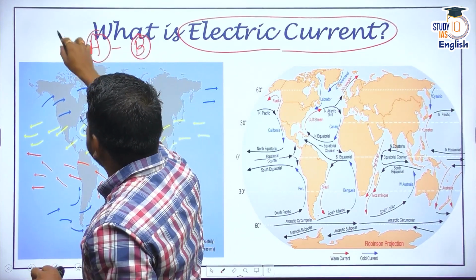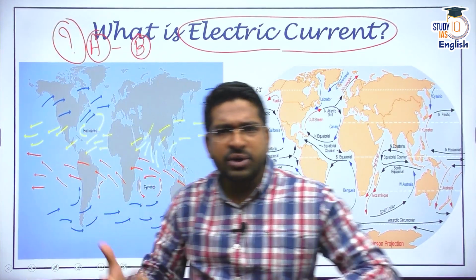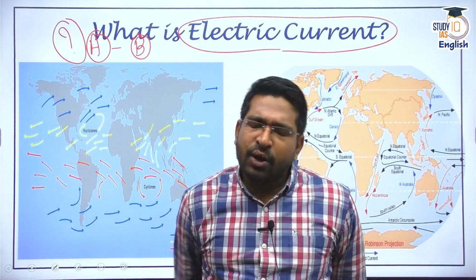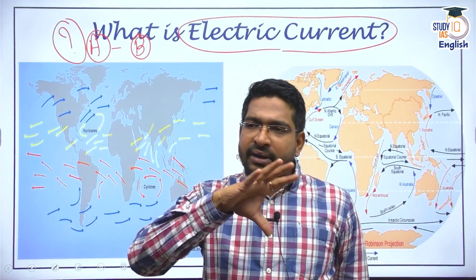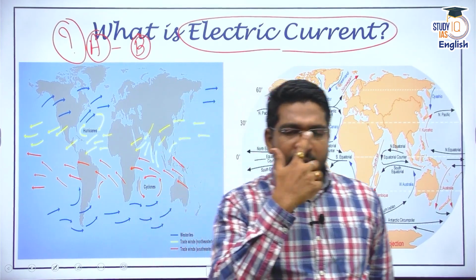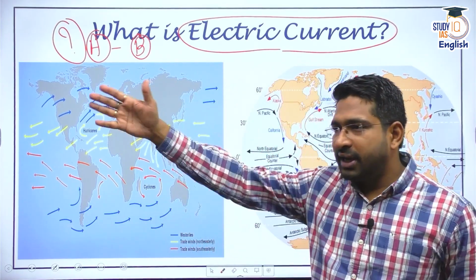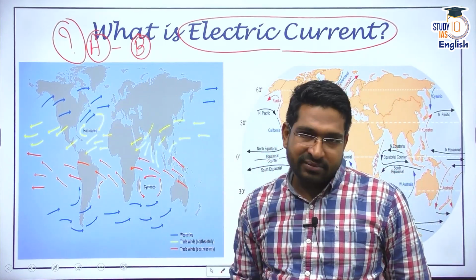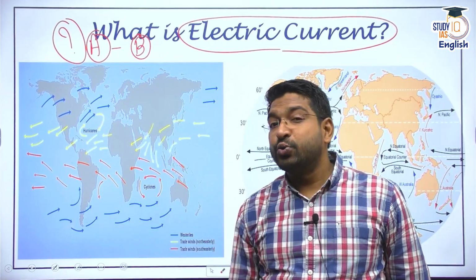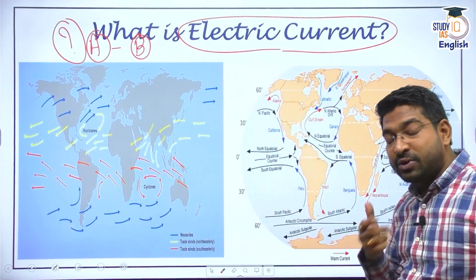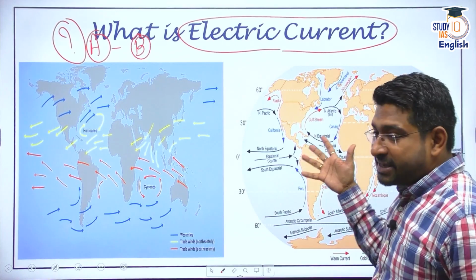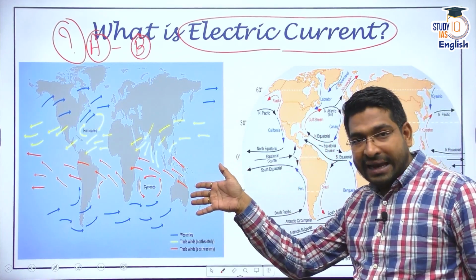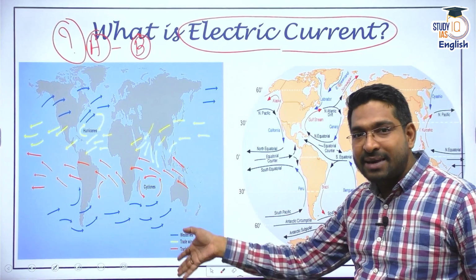Now, how does this current move? Why does this current move at all? To understand electric current, let's study it in an analogous way with other currents. Now, you know air currents. Air current means basically wind or movement of air. We also know water currents. That's why there are two diagrams. You must be getting confused: sir, we are discussing electric current and you have put a diagram which talks about winds. Now, this is the example of winds.